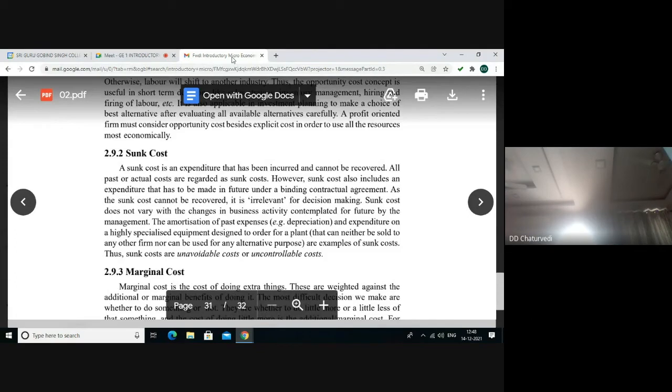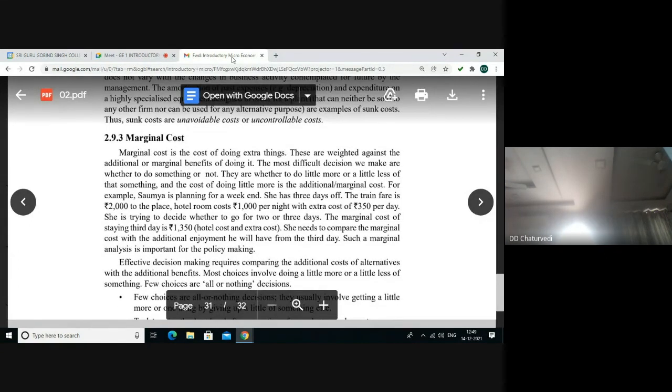Since such expenses cannot be controlled, we can call sunk cost as unavoidable and uncontrollable cost. Sunk cost is different from fixed cost because sunk cost can be incurred in both short and long period, while fixed cost is relevant only in the short period because all costs are variable in the long period.